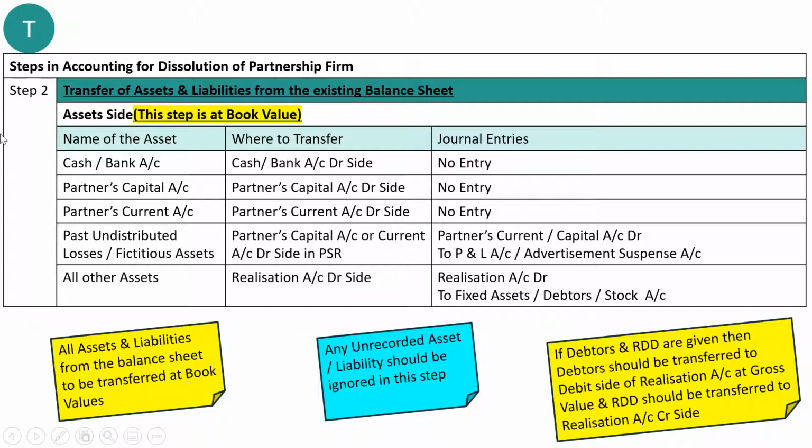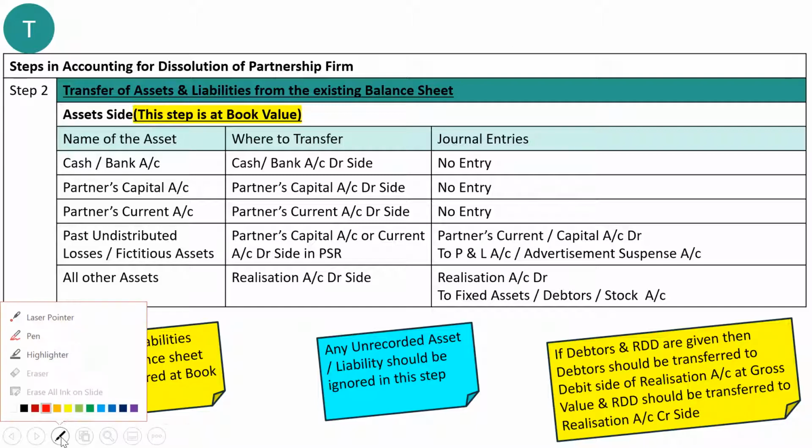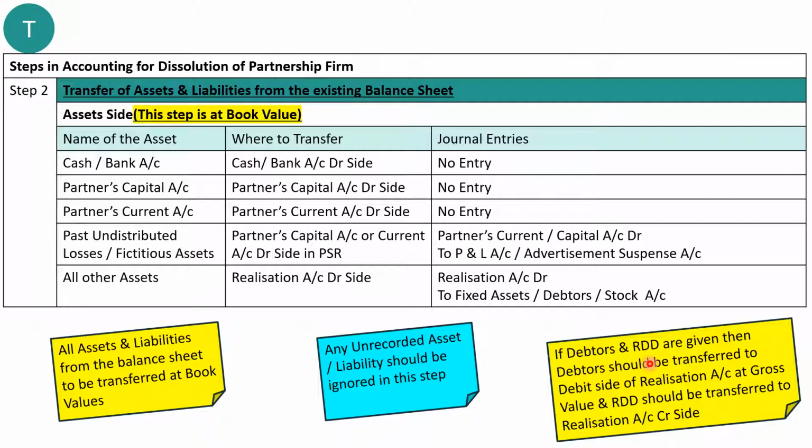Consider the debtors account at which value? Debtors account is to be considered as transferred to the debit side of realization account at gross value. Gross means which value? 1 lakh. So debtors will be transferred to realization account at gross value, that is before deduction of RDD. RDD will be considered separately in realization account credit side. So these are the points which you should keep in mind while you are solving the problem of